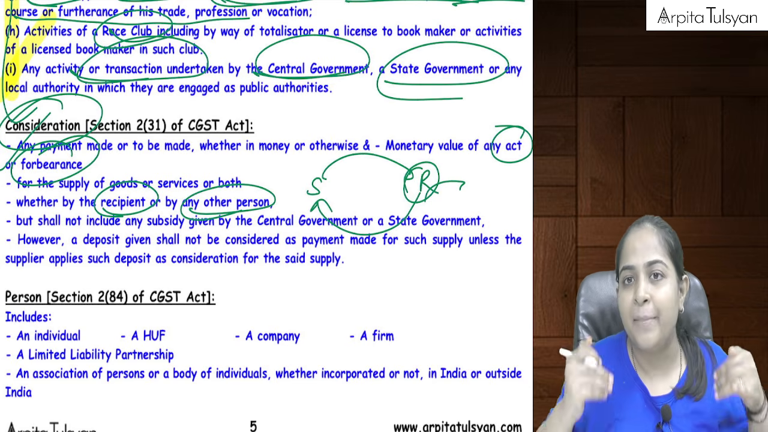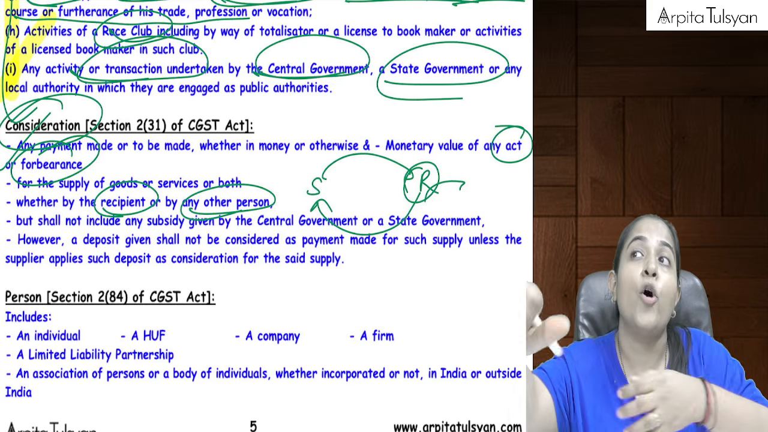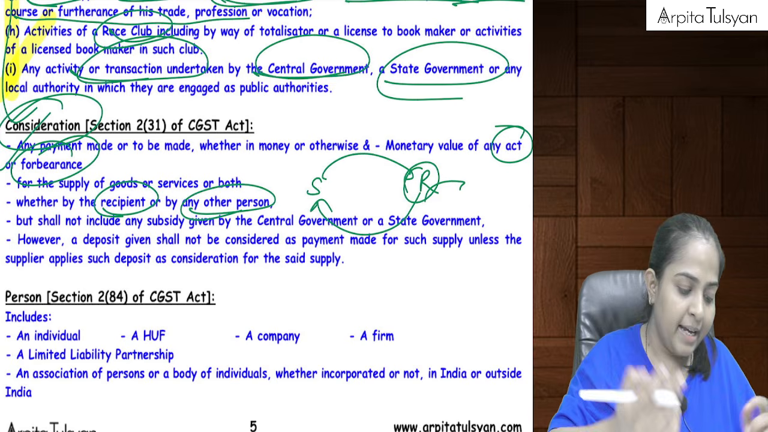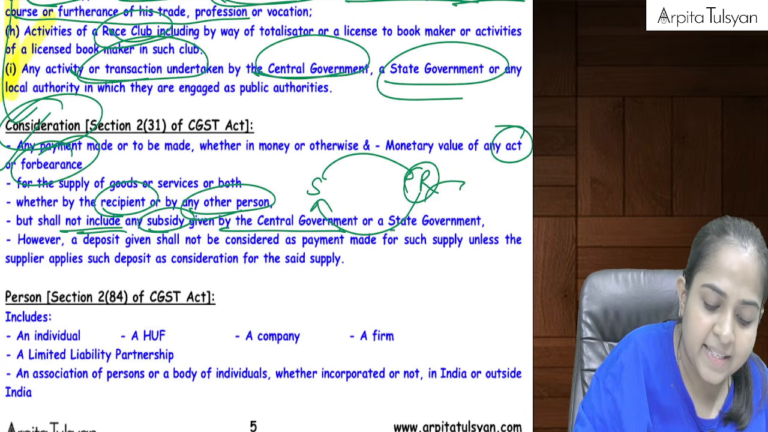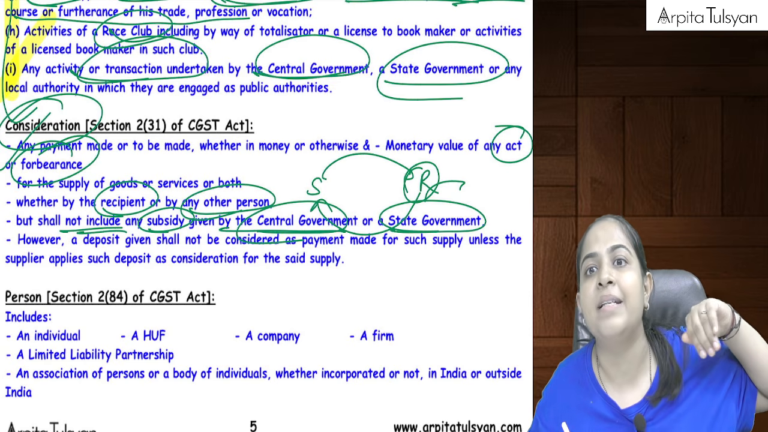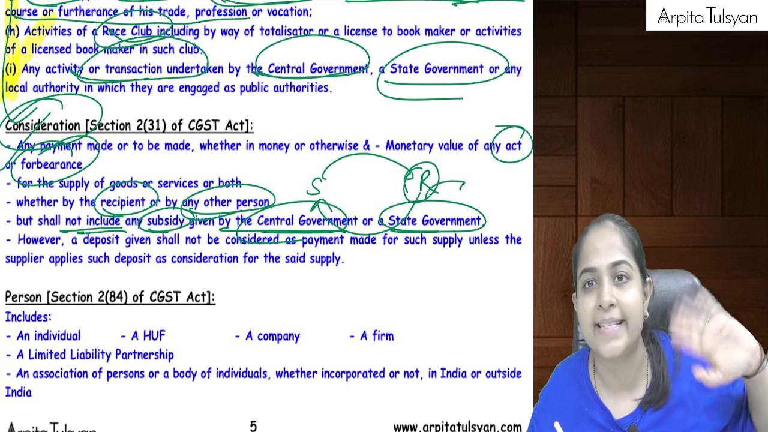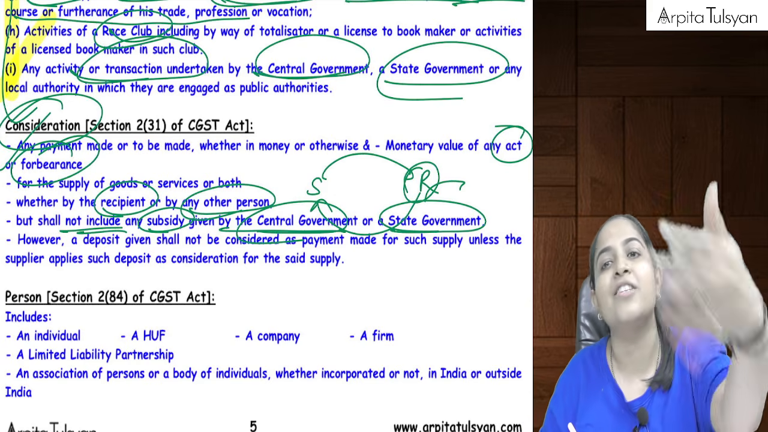Either you will pay me the fees or your parents will pay me the fees. Either you will pay me the fees or your friend will pay me the fees. Right, but it will not include any subsidy given by the central government or state government. So if I am receiving some subsidy from the central government or state government, that is not considered as a consideration. Okay, so there we will assume as if there is no consideration involved.